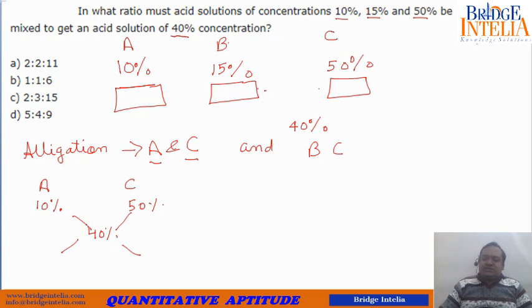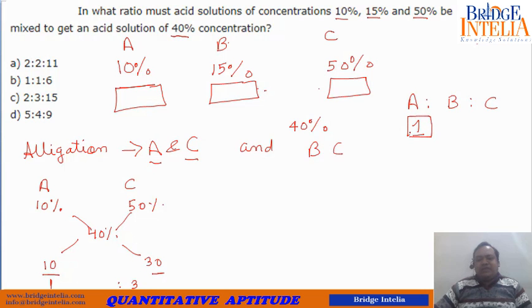So let's solve this using the crisscross method. The difference between 10 and 40 is 30. Difference between 50 and 40 is 10. So what is this ratio? The ratio is 1:3. This means we have to mix A and C in the ratio 1:3. If you take 1 part of A, you will have to take 3 parts of C, and this will balance. This will have a balancing effect.